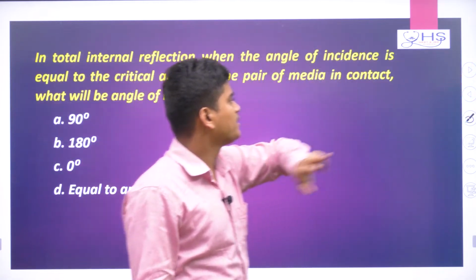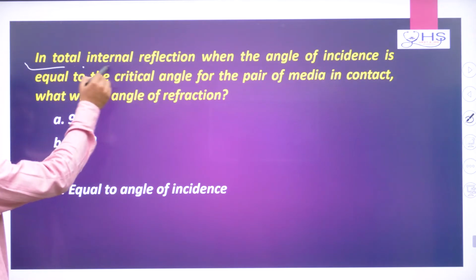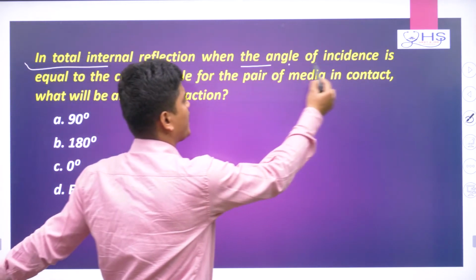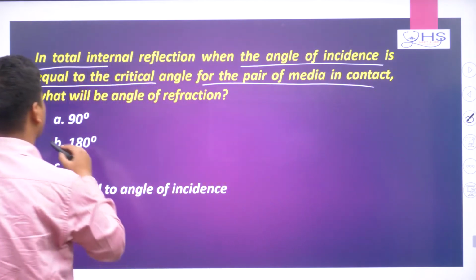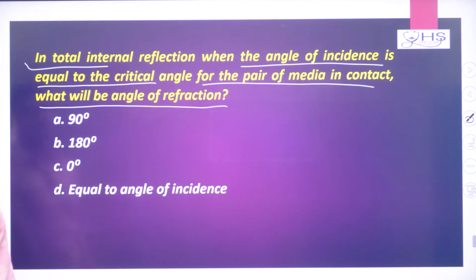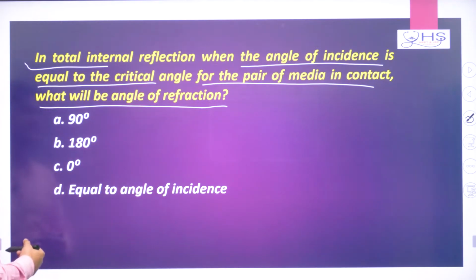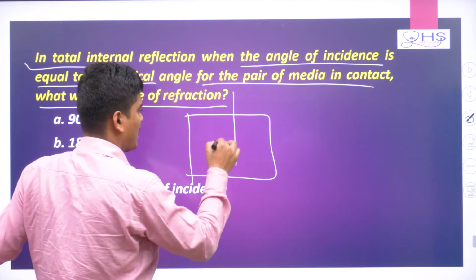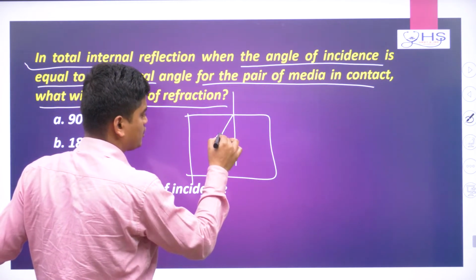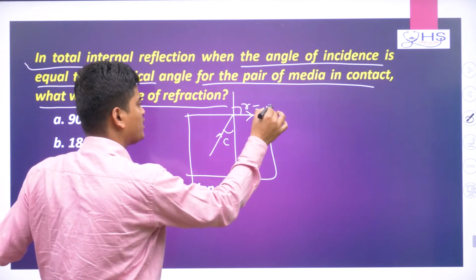Now let's understand the MCQ questions based on this. First MCQ: in total internal reflection, when the angle of incidence is equal to the critical angle for the pair of media in contact, what will be the angle of refraction? Options: 90 degree, 180 degree, 0 degree, equal to angle of incidence. Remember, whenever a light ray is going like this, if this is your critical angle, then here r is 90 degree.